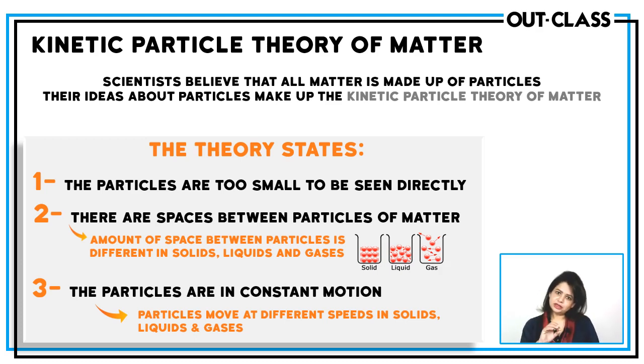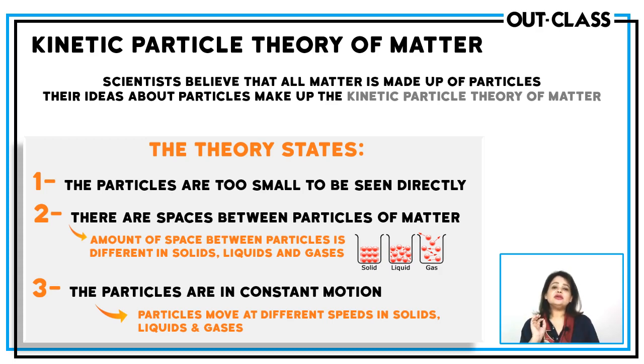In liquids, again, the spaces are very small, the particles are still very close together. But in gases, the particles are far apart. There are very large spaces between the particles, and the size of the particle is negligible as compared to the spaces between the particles. And the third most important postulate of the theory is that these particles are not stationary.